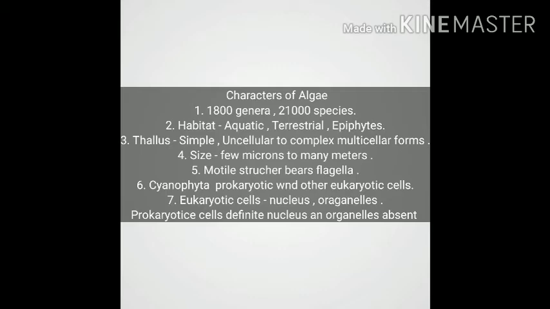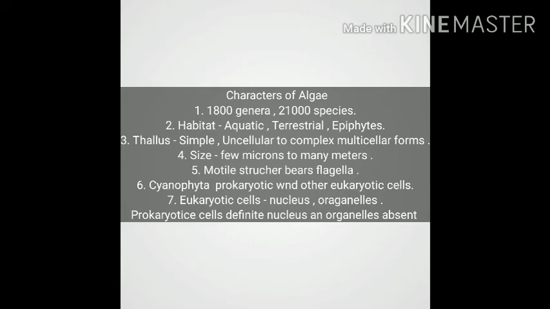They vary in size and shape, from a few microns to many meters. Those of a few microns are microscopic algae, and the plants which grow many meters are larger and look like angiospermic plants.